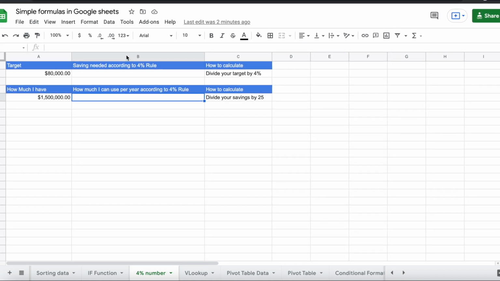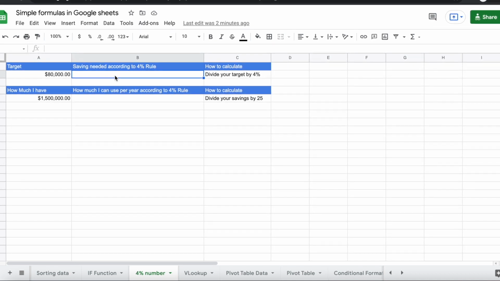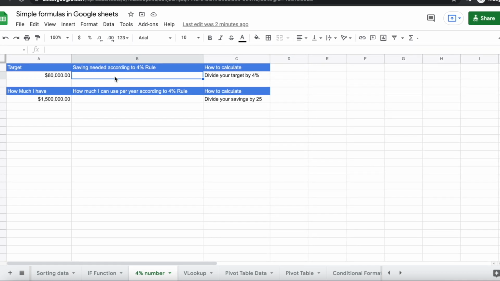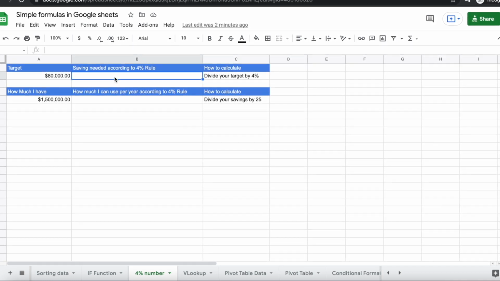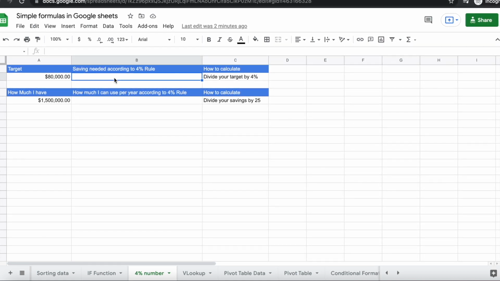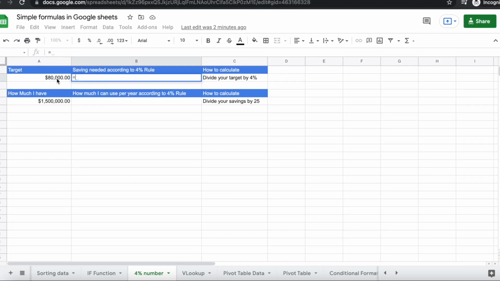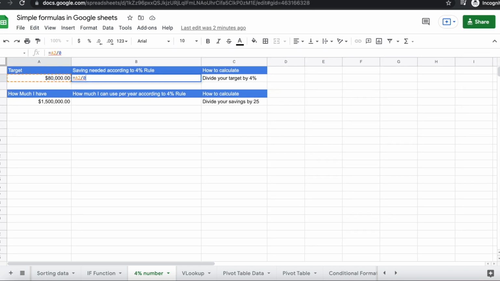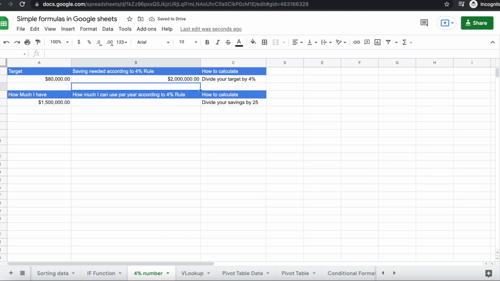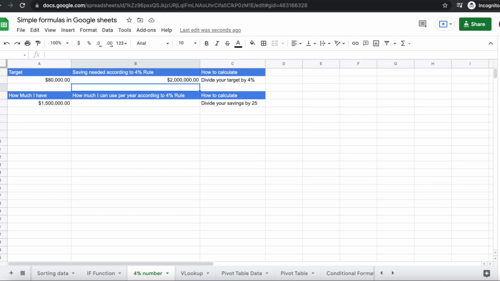So say, for example, here in the first case you have a target: you want to spend $80,000, you want to be able to withdraw $80,000 a year, and you want to know how much you need in savings in order to be able to achieve this number. So all you have to do here is divide 80,000, which is your target, by 4%. So we're going to do equals 80,000 divided by 0.04, which is 4%. And we know that you need $2 million in savings and investments in order to be able to achieve this number.